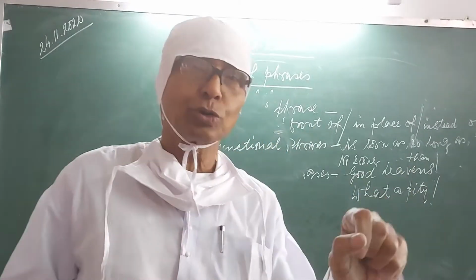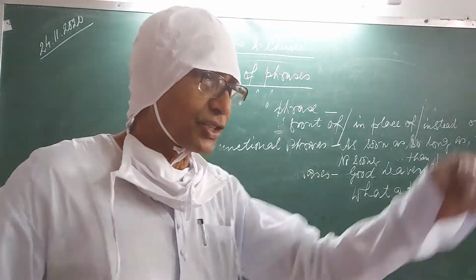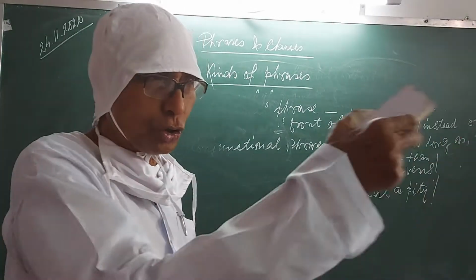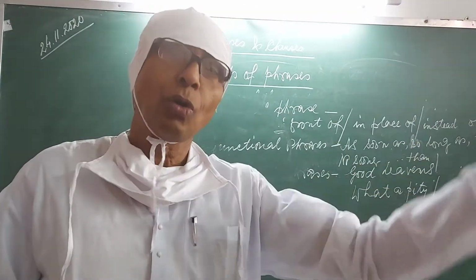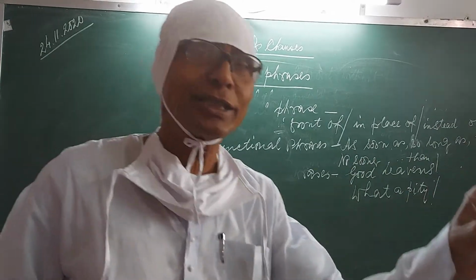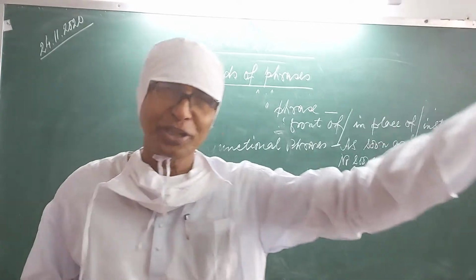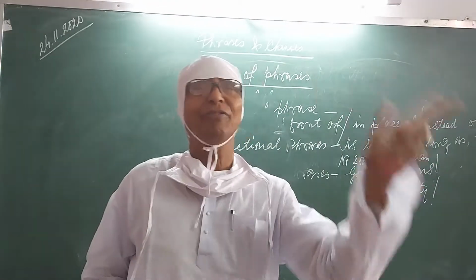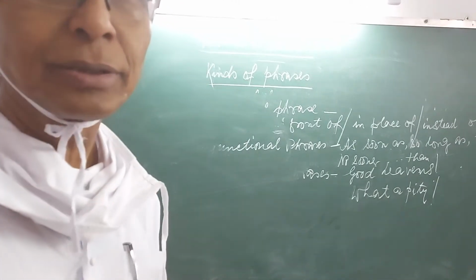What is an adverb phrase? It tells about a verb or adjective, right? You see, he runs at a great speed. So it is an adverb phrase because it qualifies run. How does he run? At a great speed. So you see, it qualifies a verb. That is why it is an adverb phrase. All right, phrase is complete. Let me start clause.